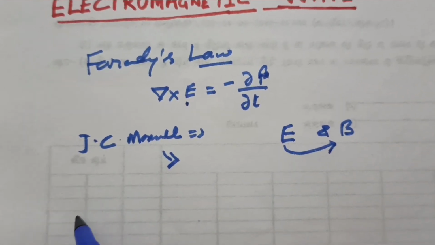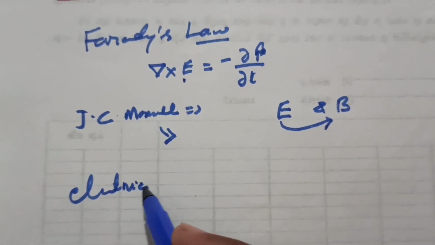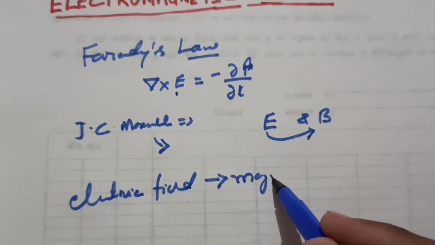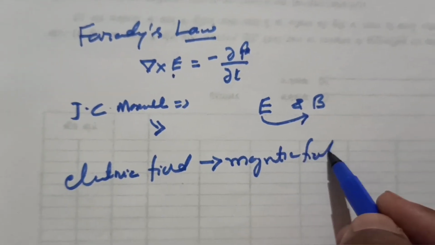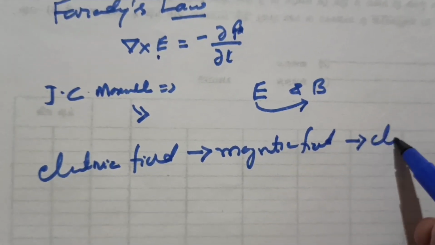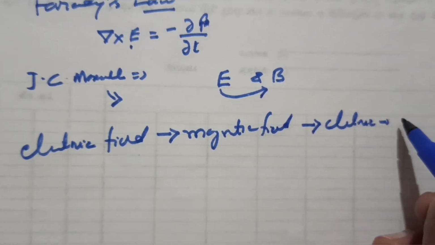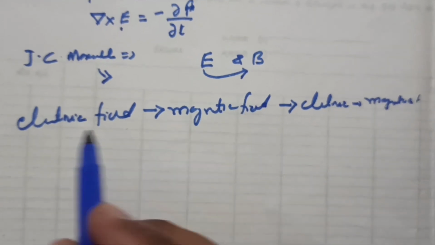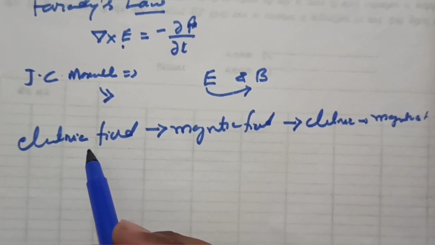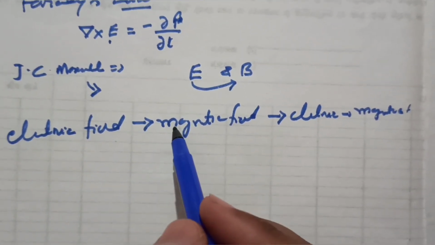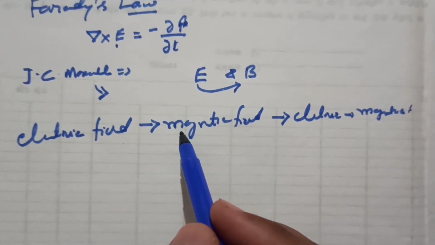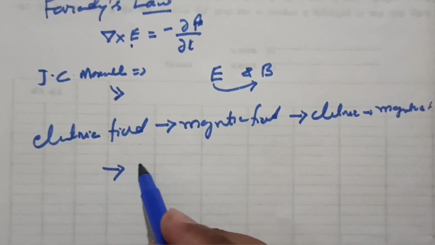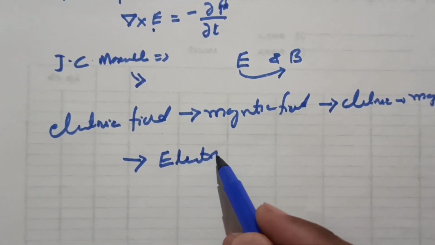Or you can just say that he showed that from the electric field we can have the magnetic field, and similarly from the magnetic field we can have the electric field. So from this you can have a disturbance in electric field and magnetic field that propagates across space, and that is called the electromagnetic wave.